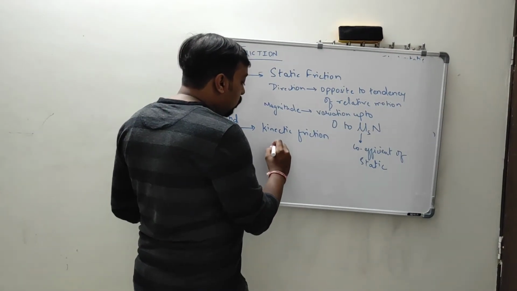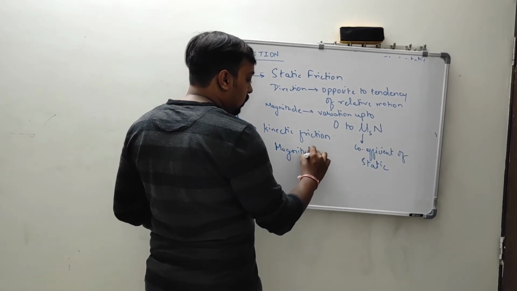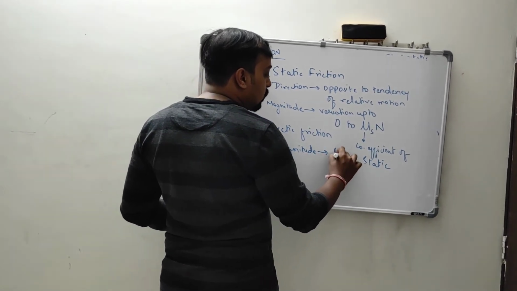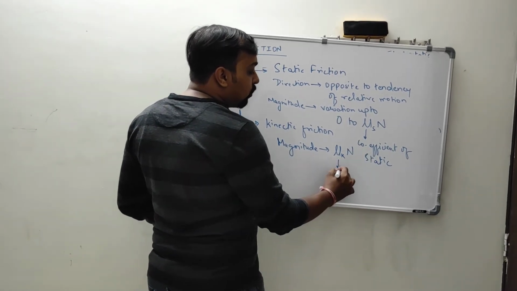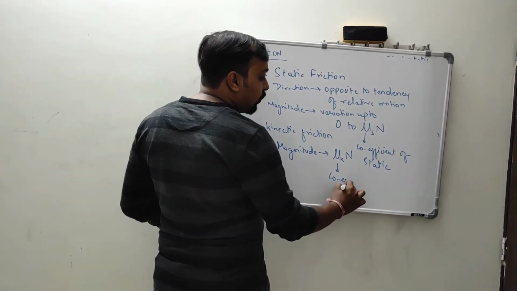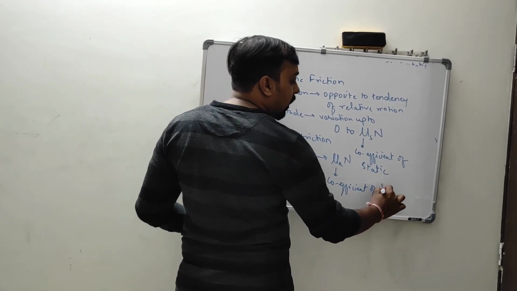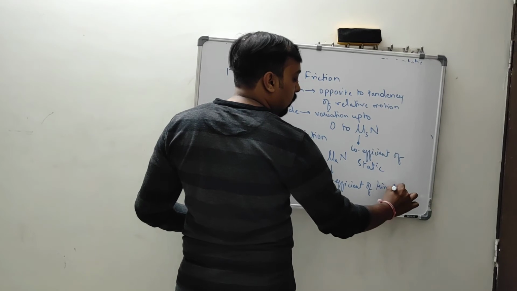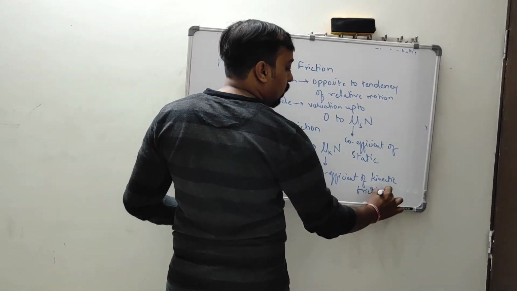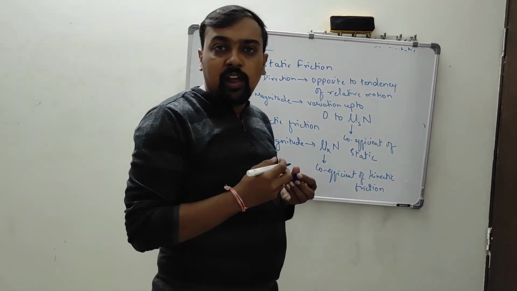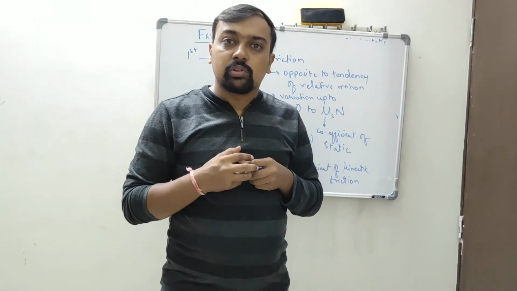The magnitude will always be equal to mu k into N. Now this mu k is called the coefficient of kinetic friction. Again, it's an experimental value which will normally be given to you in the question, right?